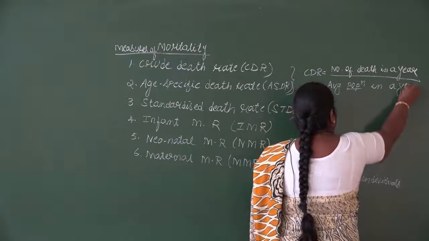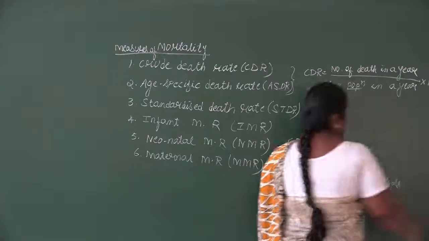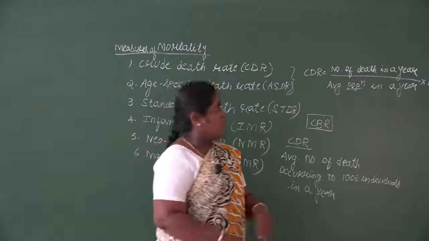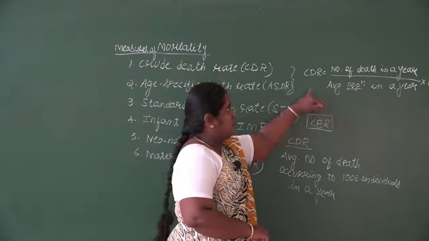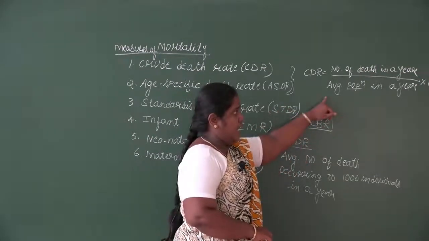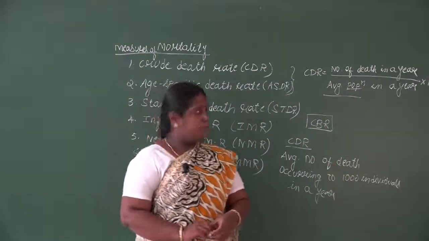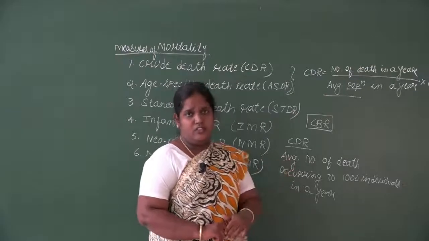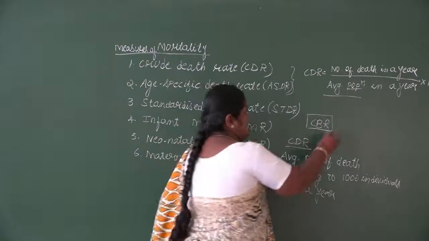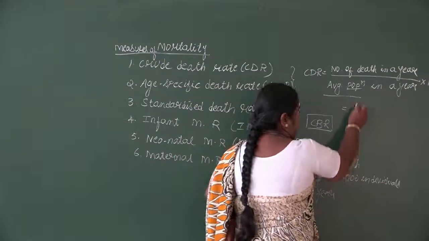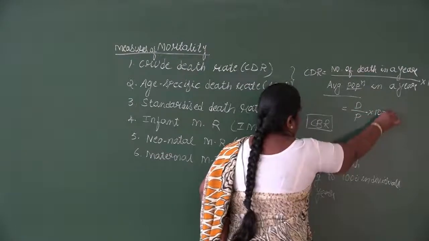As in the crude birth rate problems, the average population is the population at the beginning of the year plus the population at the end of the year, divided by 2. In terms of symbols, the same thing can be written as D divided by P into 1000.